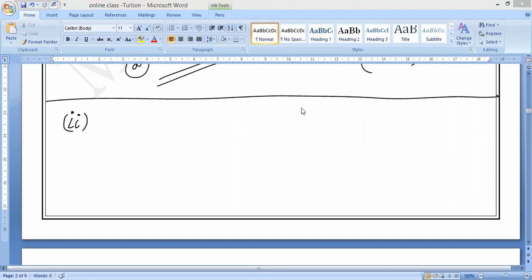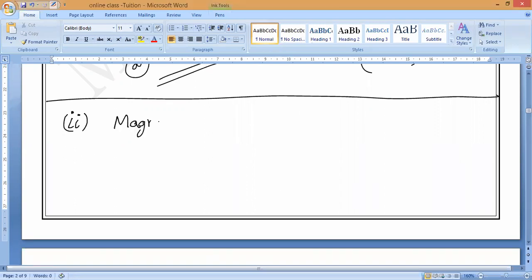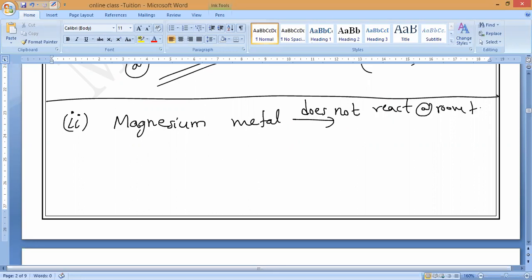Okay, Karthikeyan. Next, let me take magnesium metal. Everybody, what is the symbol of magnesium? So, magnesium metal does not react at room temperature. You know this from class 10 chemistry, this is the first reaction we studied. Yes or no? We have to heat the magnesium metal. It does not react at room temperature, so what do we have to do, guys? We have to provide heating. Understand? On heating.